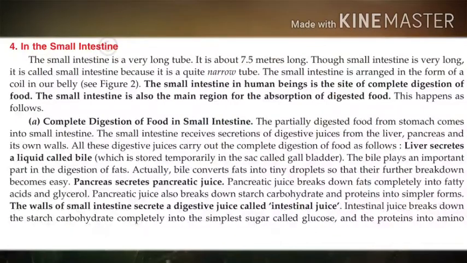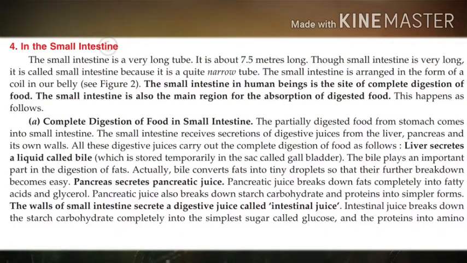Now, the small intestine in human beings is the site of complete digestion of food. Dear students, all components of the food are completely digested where? In the small intestine. And the small intestine is also the main region for the absorption of digested food. So, complete digestion of food and absorption of food, both these processes take place in the small intestine. How does it happen? This happens as follows.